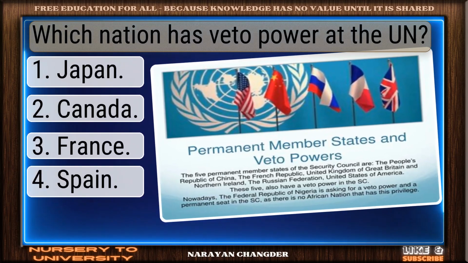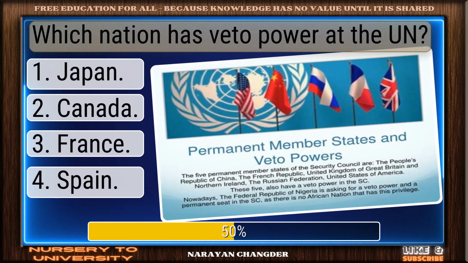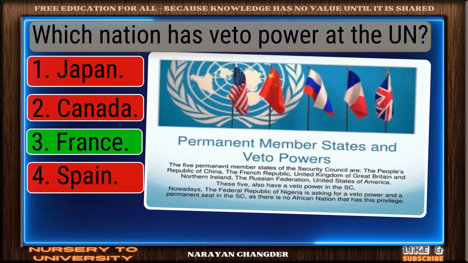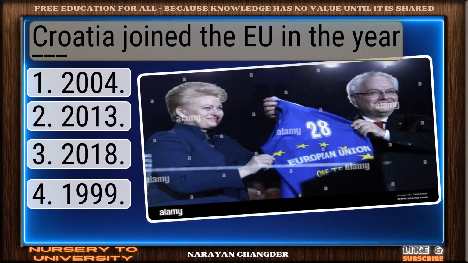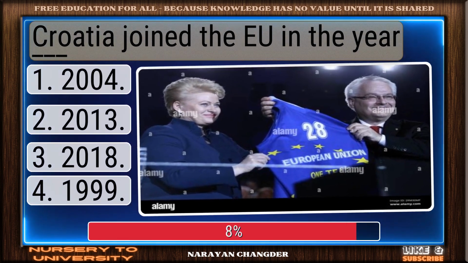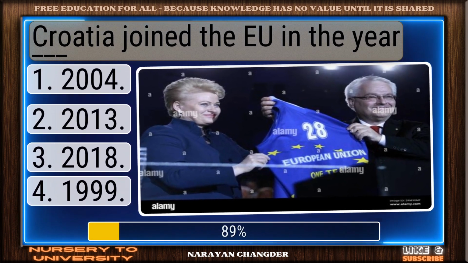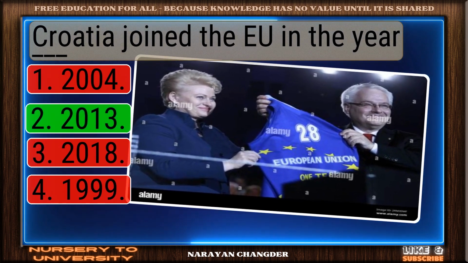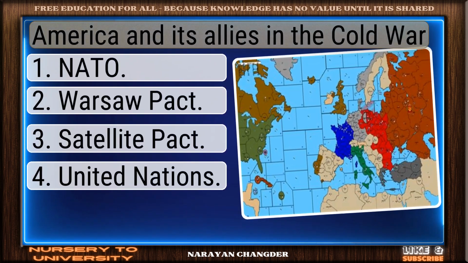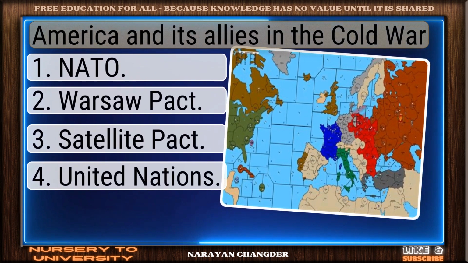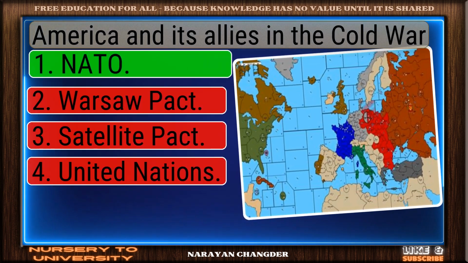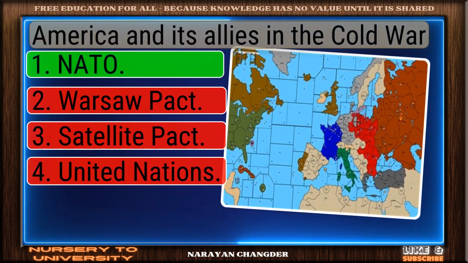Which nation has veto power at the UN? Good thinking. France is the right answer. Croatia joined the EU in the year dash. Strong choice. 2013 is the right answer. America and its allies in the Cold War. Nicely done. NATO is a solid answer.